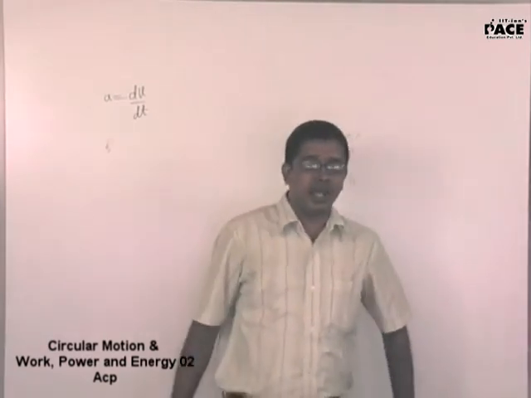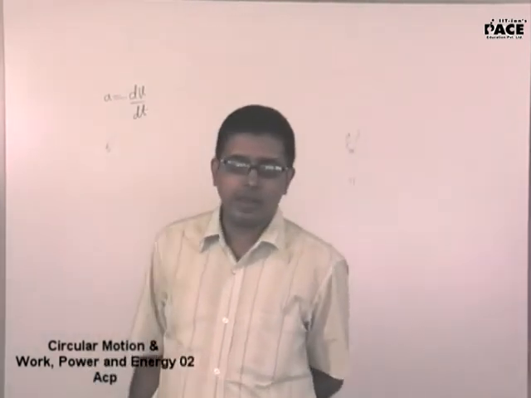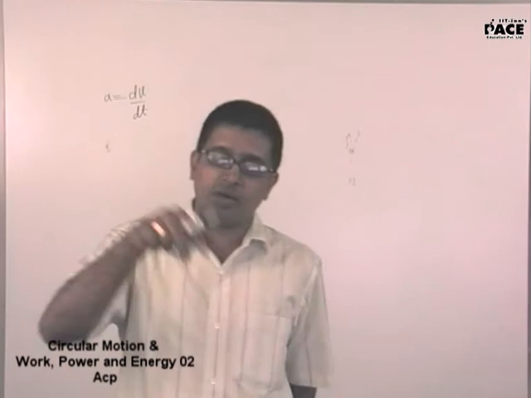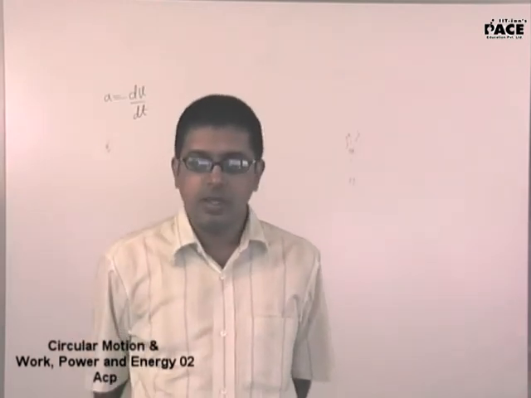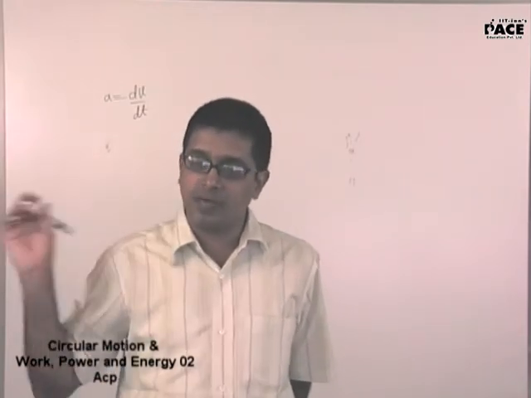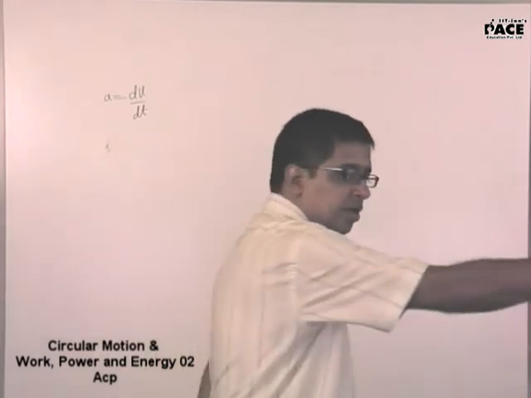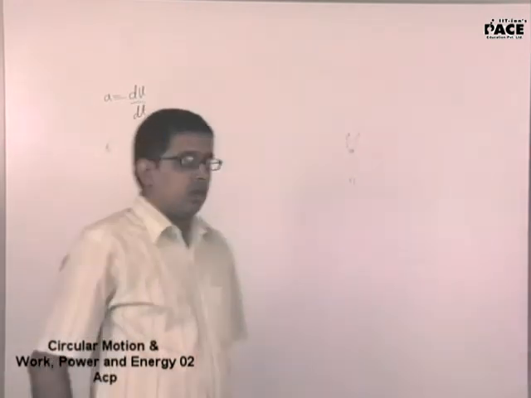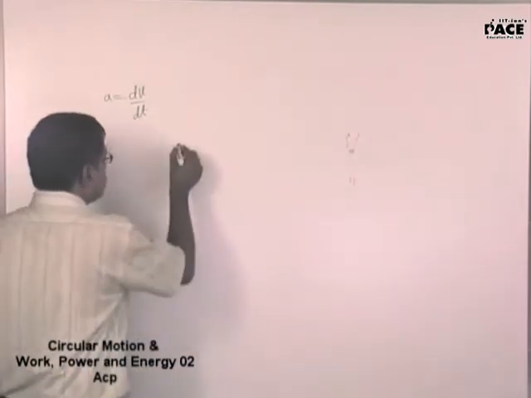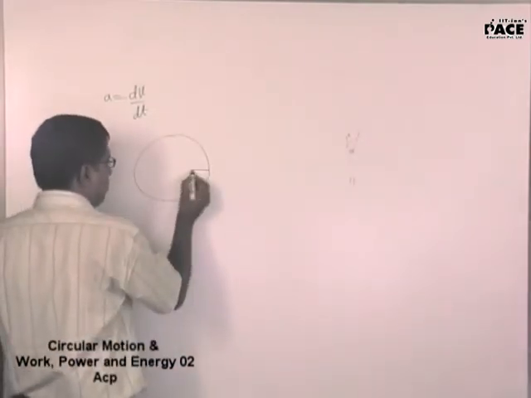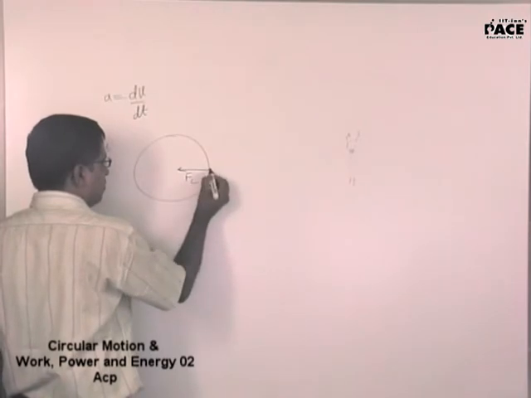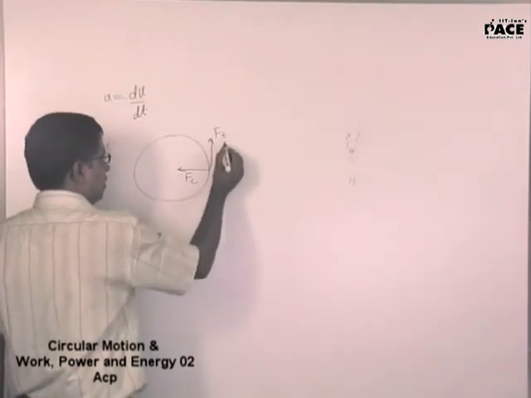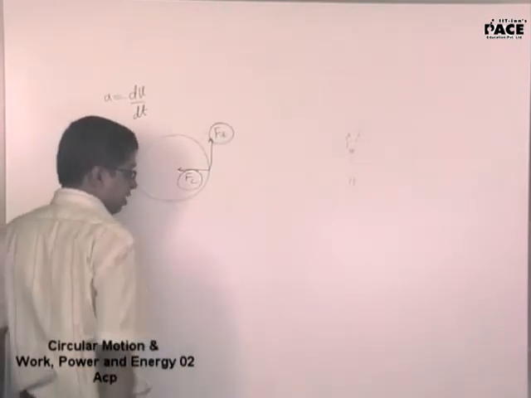When will a body skid? When there is no external force which can provide the required centripetal force. If there is an external force which is providing the required centripetal force, the body will keep going about in a circular track. Now here, it is not just a question of centripetal force. This will be Fc and this will be Ft. You have both tangential and centripetal forces.